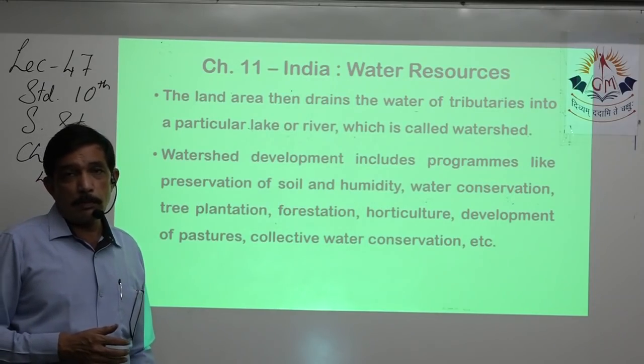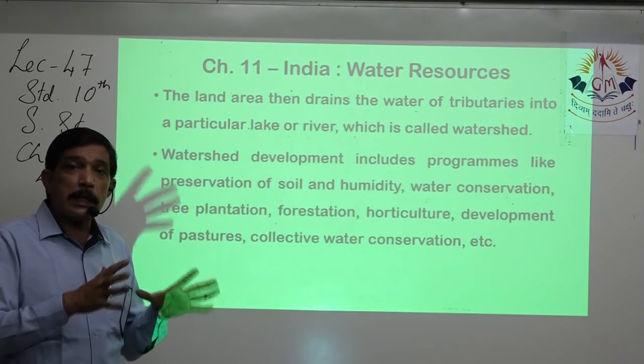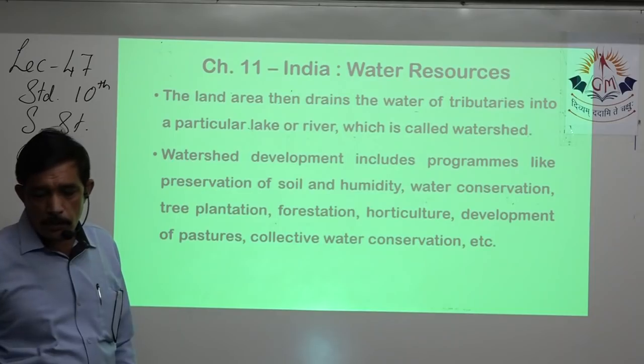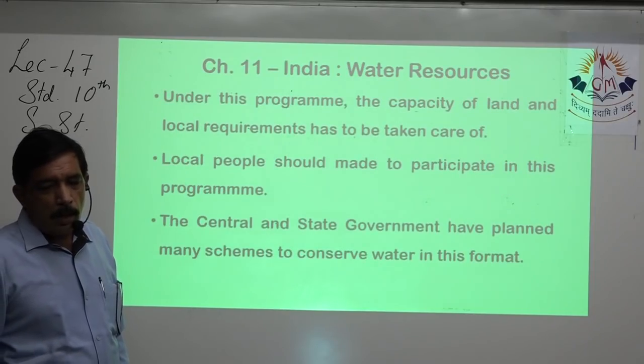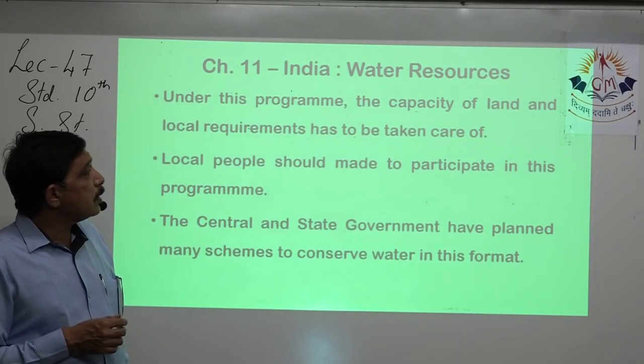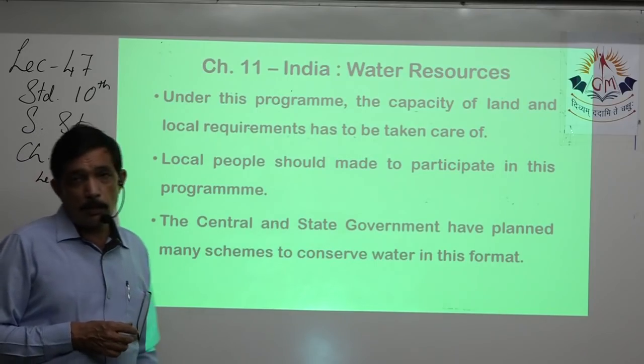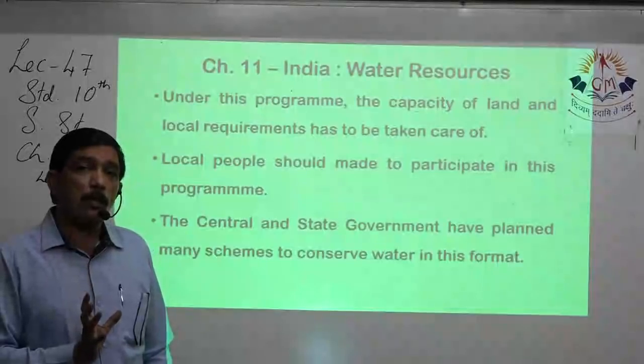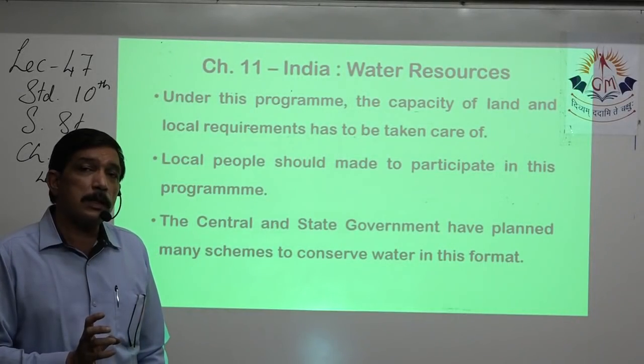Collective water conservation means lots of areas getting together and trying to solve this problem. Under this program, the capacity of land and local requirements have to be taken care of, whether that area has a water crisis.